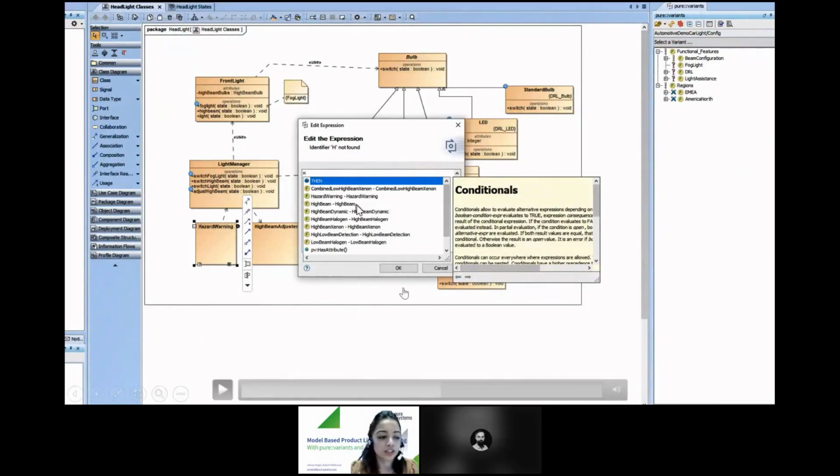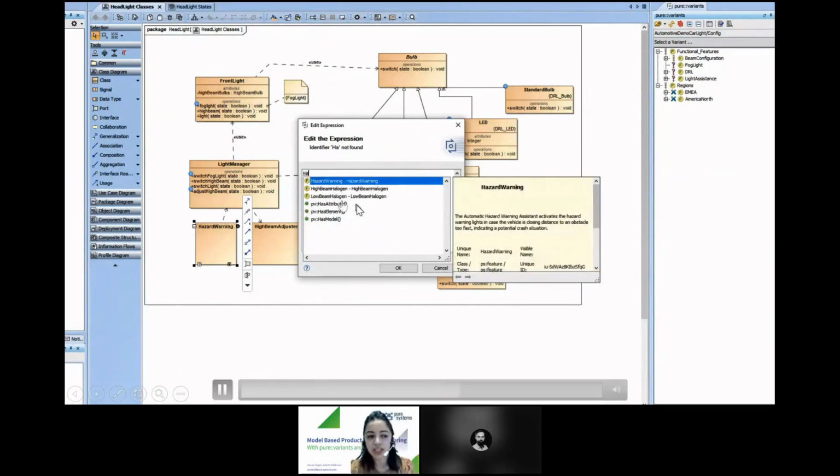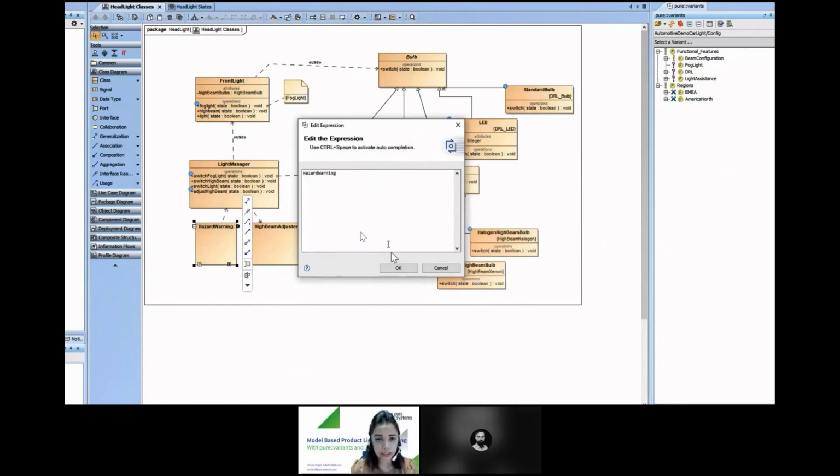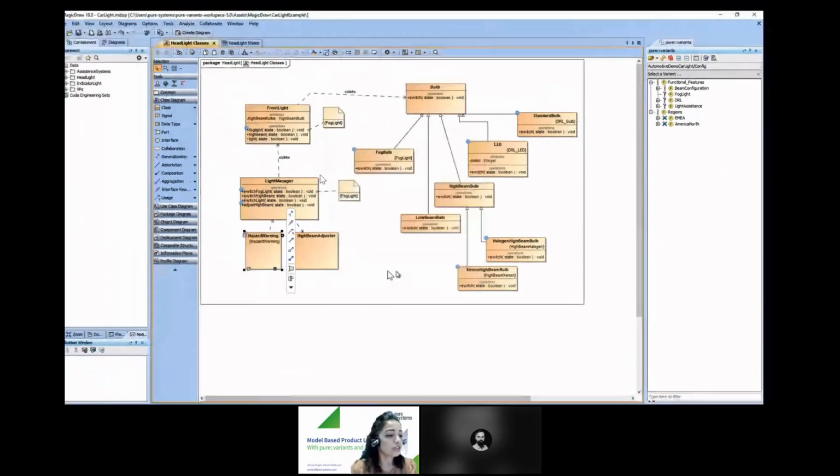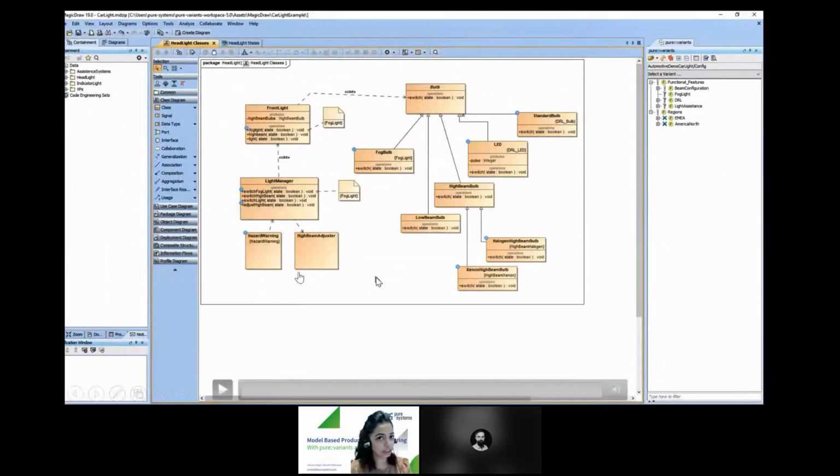Another interesting part is that it has this autocomplete functionality. As you can see, the autocomplete functionality offered by pure::variants makes your task much easier while specifying the rule. Now you see we have added the variation point to the existence property. This connects the class to a feature in the feature model. Only if the feature is selected is this class part of the variant, otherwise it is left off. So this is how we add the existence property.